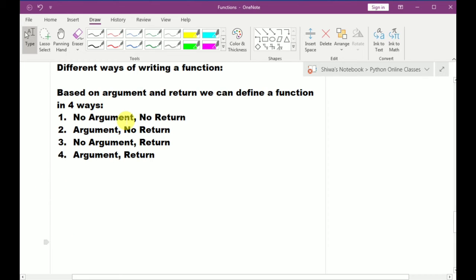Okay, now I will write 4 functions. I will write the add function in 4 ways. Now my task is to add 2 numbers. This same add function I will write in 4 different ways, but I will use different function names now.